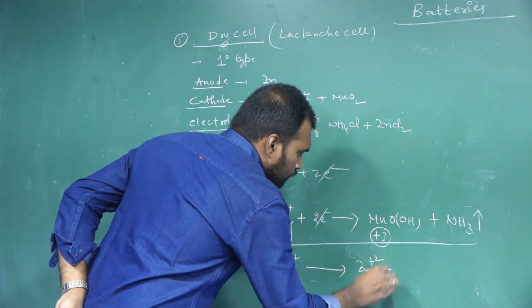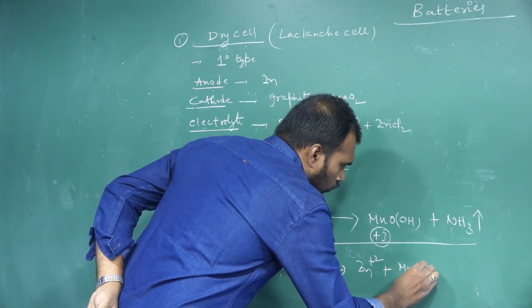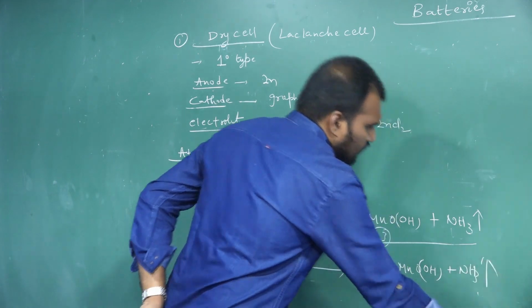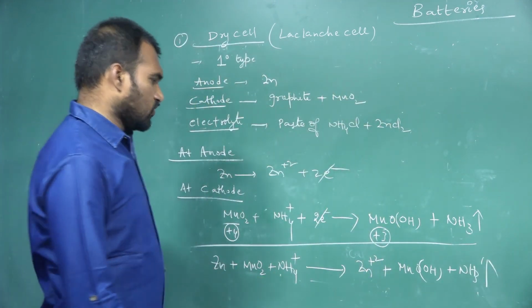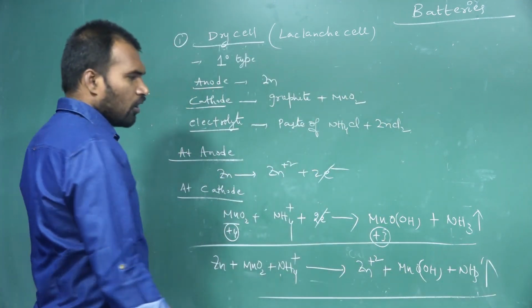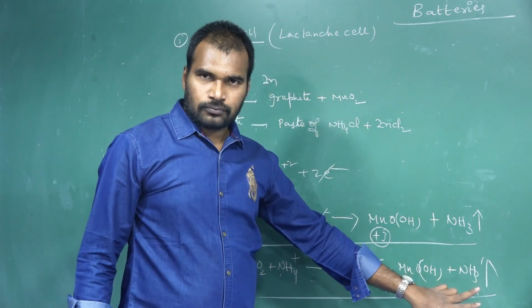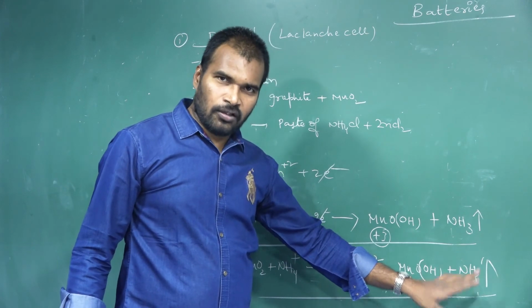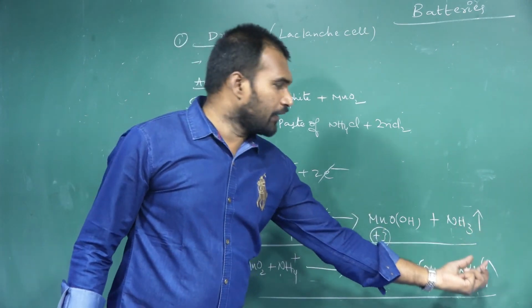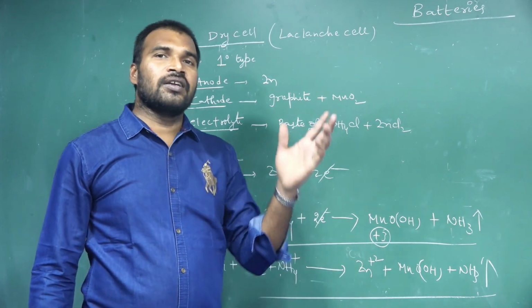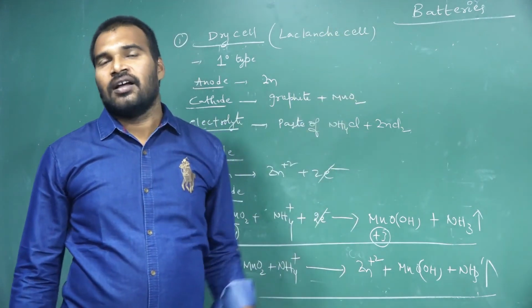Zn2+, MnOOH and ammonia gas. Here ammonium ions are liberating as what? Ammonia. And this formed ammonia will act as a ligand, and it forms a complex with zinc ion, and they form tetraammine zincate, a zinc complex.